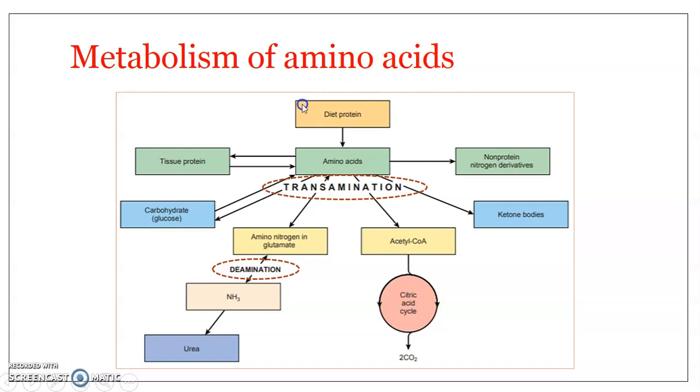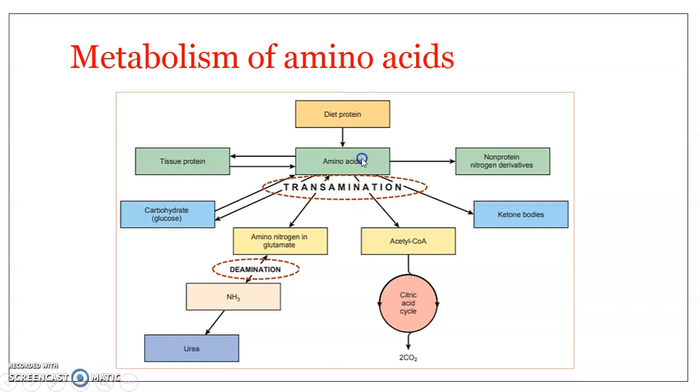Here what happens is the dietary protein, that is a protein which reaches the body through diet or even the protein in the body, undergoes proteolysis by way of digestion in the gastrointestinal tract and produces the respective amino acids. And these amino acids may be taken through blood to various parts of the body. Especially in liver, various oxidation of amino acids takes place, like by way of transamination, deamination, or decarboxylation.